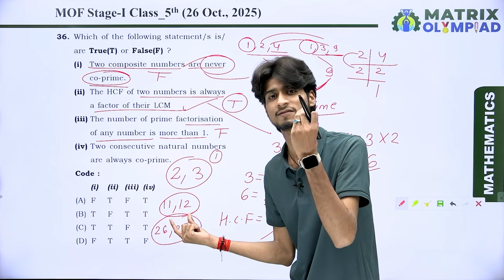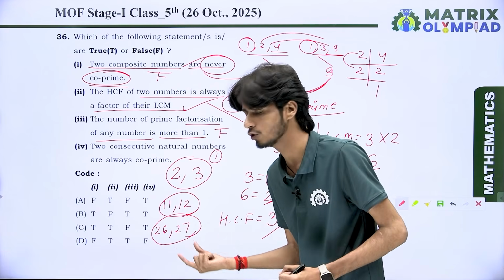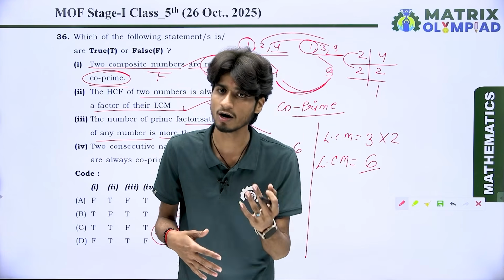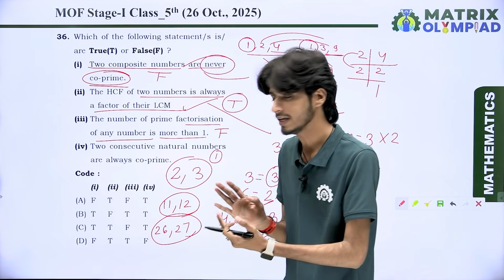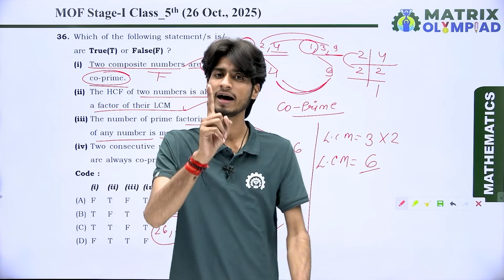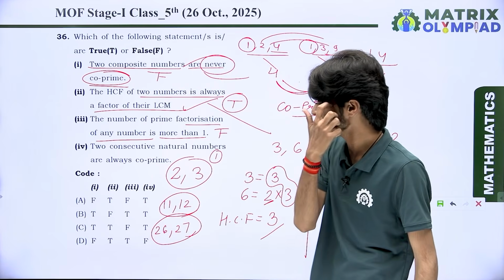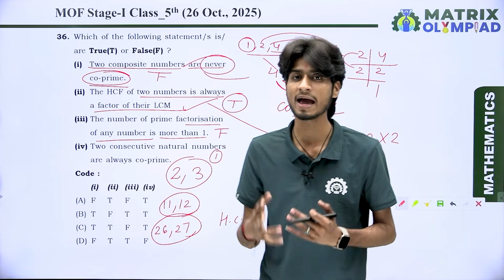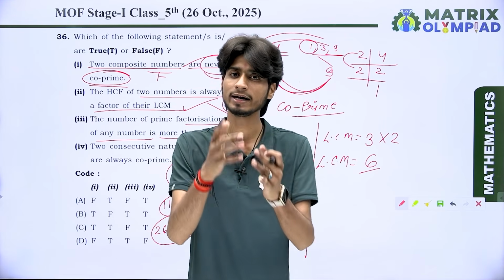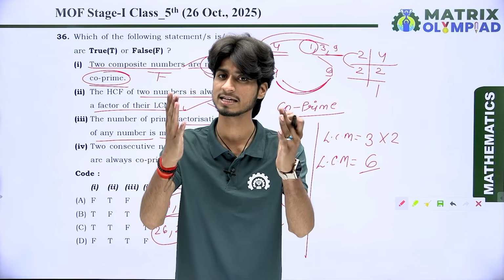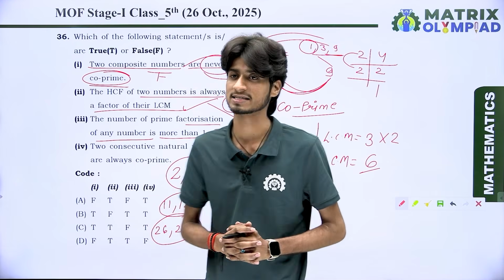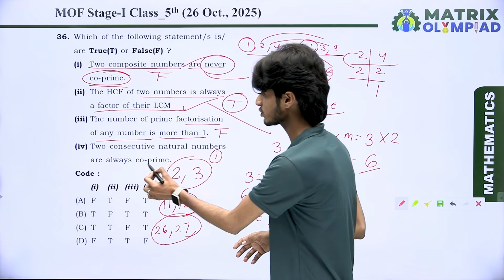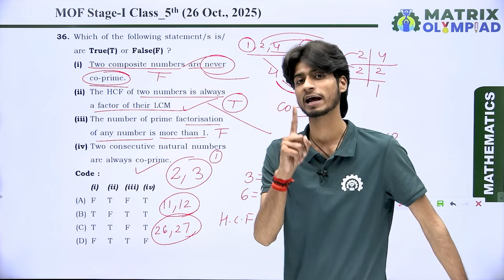It means they have 1 as the common factor. And whenever a pair of numbers has only 1 as a common factor, then we say both are co-prime numbers. That means 2 consecutive natural numbers are always co-prime.